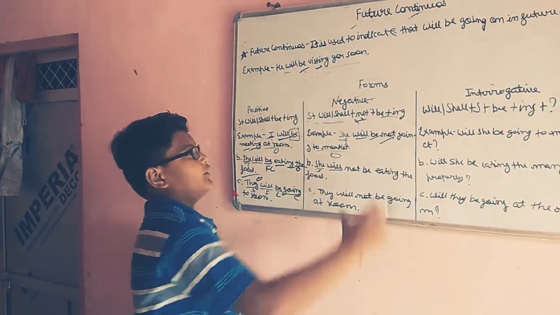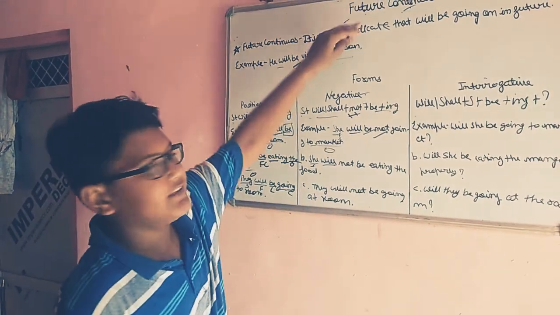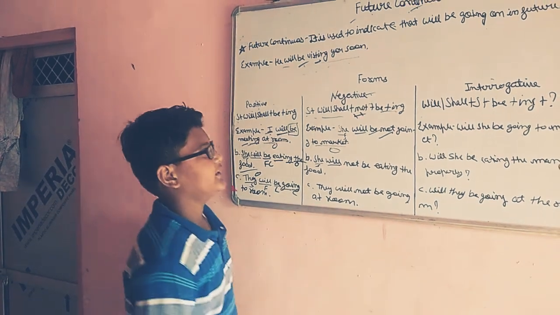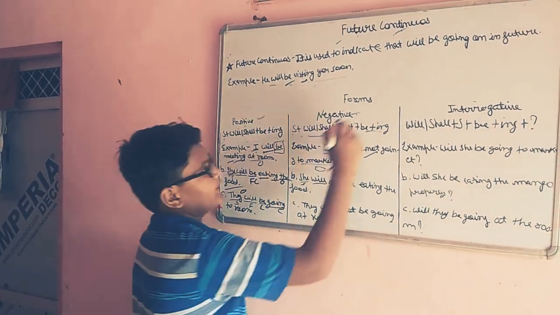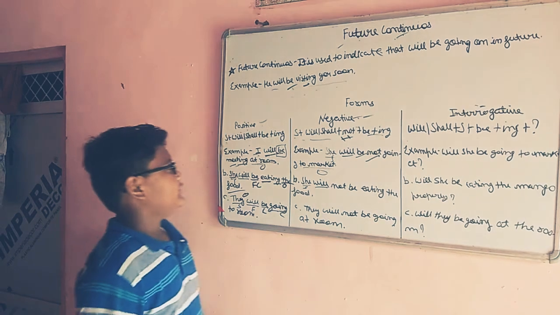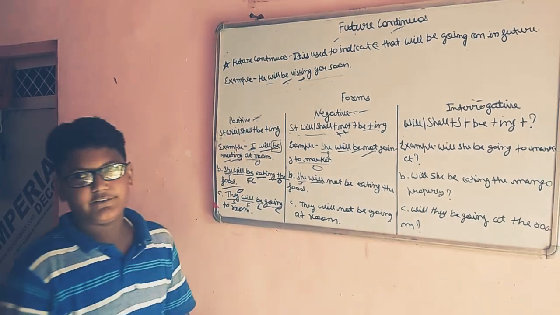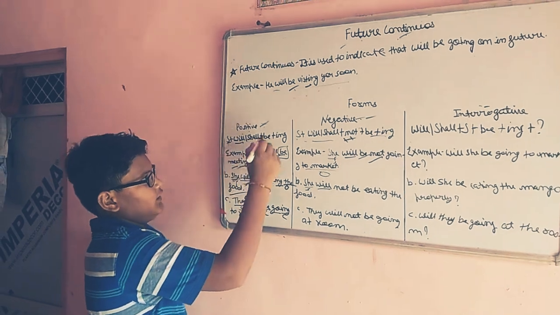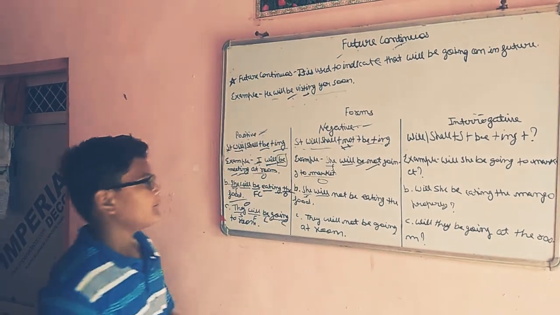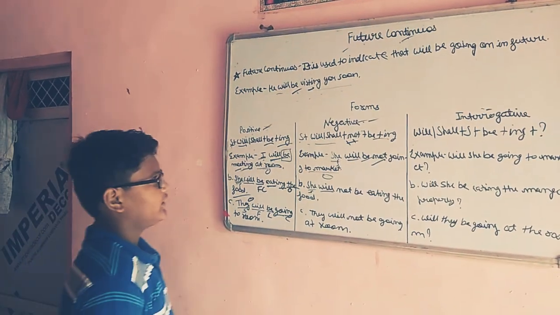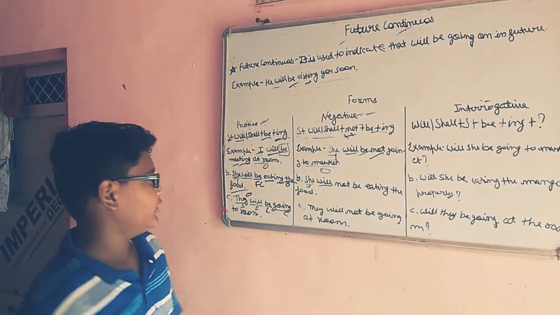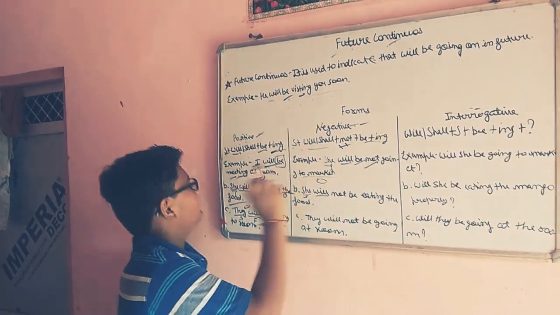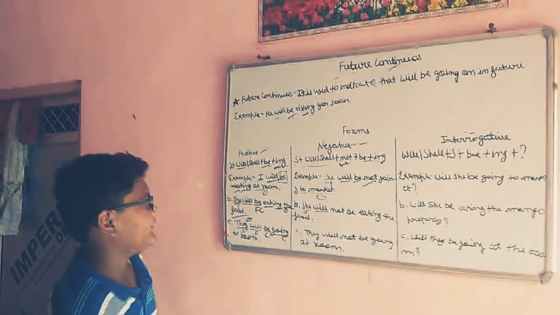Okay. So what are the forms of future continuous tense? There are three forms of future continuous tense: positive, negative, and interrogative. The first form is positive. So what is the structure for positive? Subject, will/shall plus be plus ing. Be, because future continuous tense is there, and ing as always. Example: I will be meeting at room.